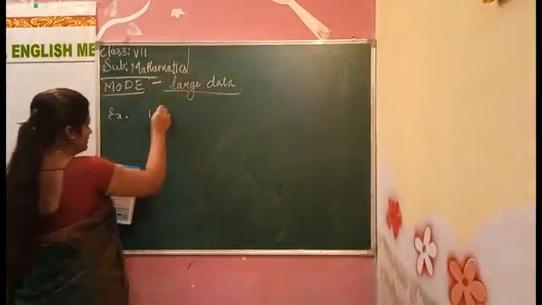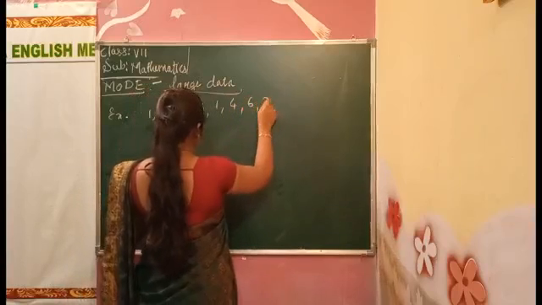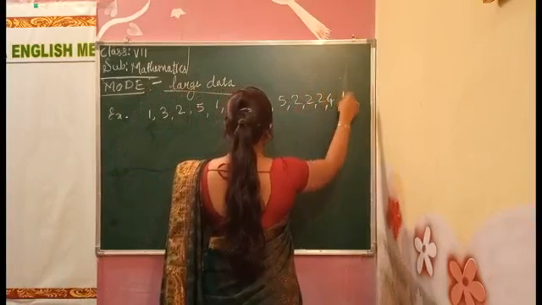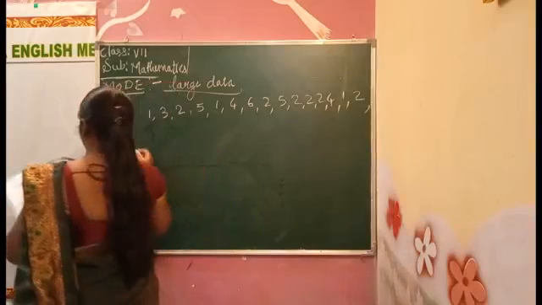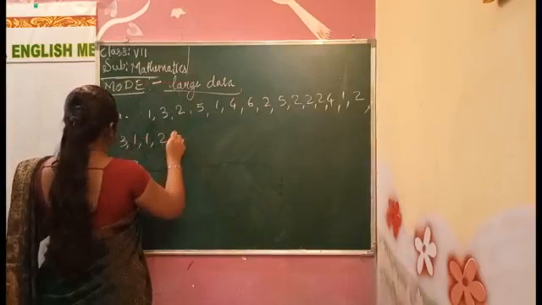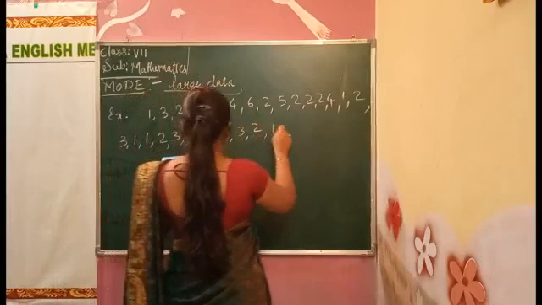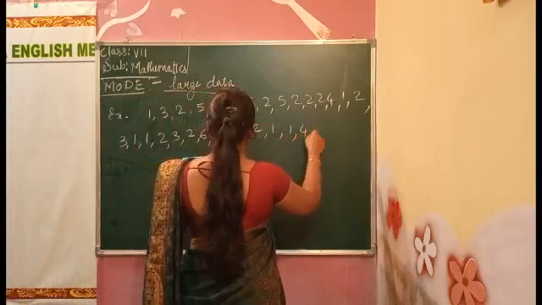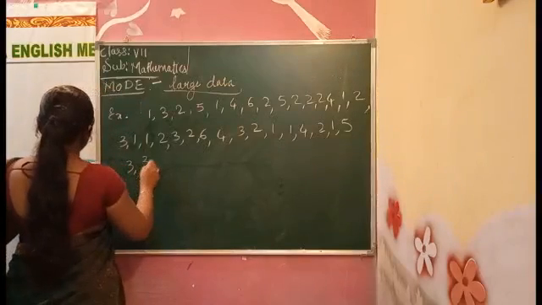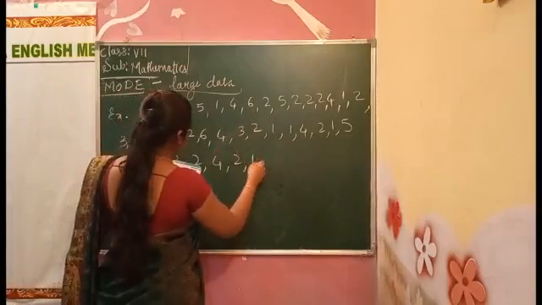Like 1, 3, 2, 5, 1, 4, 6, 2, 5, 2, 2, 2, 4, 1, 2, 3, 1, 1, 2, 3, 2, 6, 4, 3, 2, 1, 1, 4, 2, 1, 5, 3, 3, 2, 3, 2, 4, 2, 1, 2.